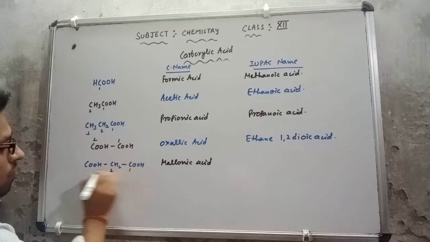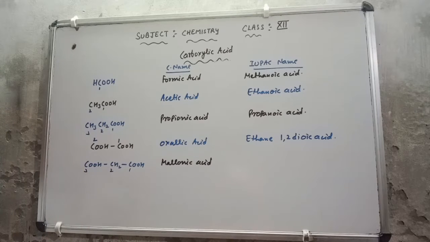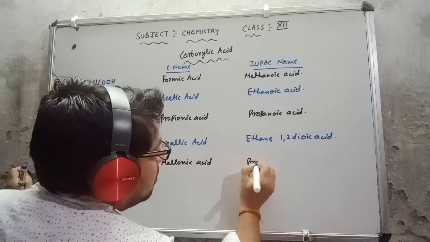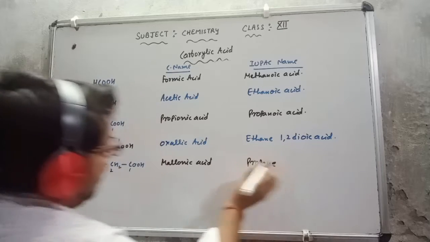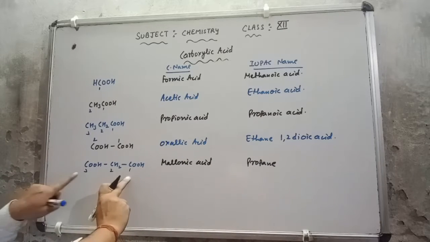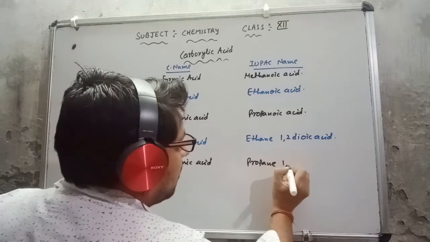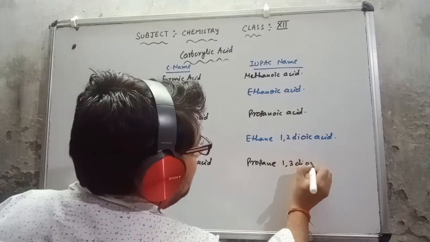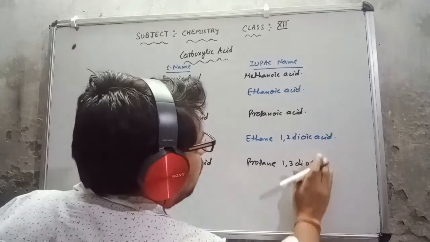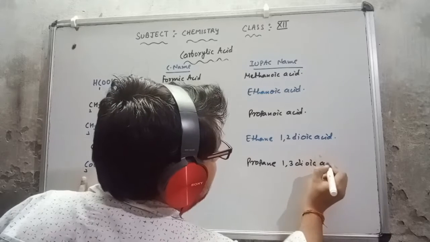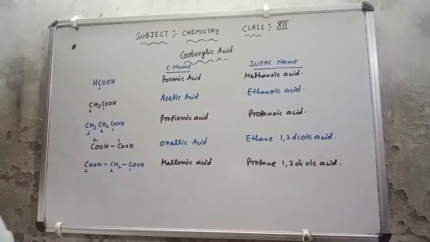This is 1, 2, 3. So for 3 carbon, what will be coming? This is propane. Now the carboxylic group is lying on the 1st and 3rd number. So 1,3-dioic acid. So this is the IUPAC name.